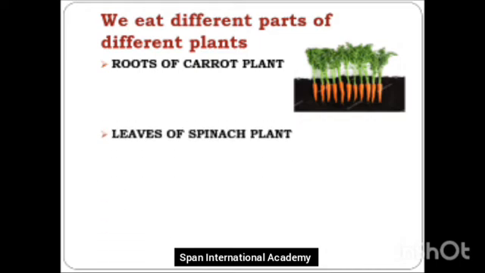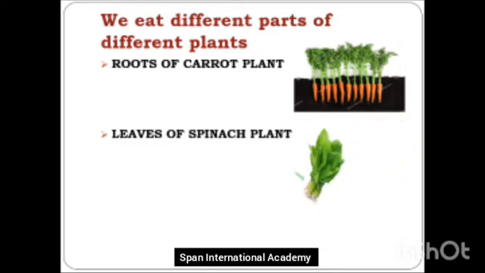Let's see which other part do we eat. Oh, leaves of a spinach plant. Now what's a spinach plant? Do you know what spinach is? Mama gives you palak. Yes, palak ki sabzi or palak ka soup. So palak is called spinach in English.